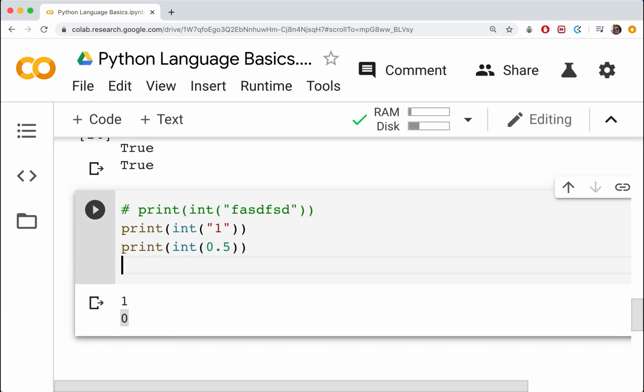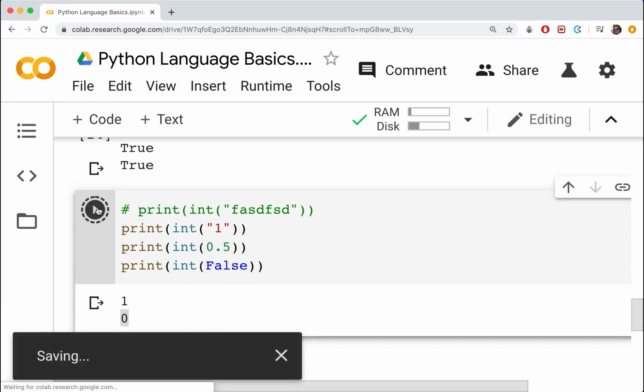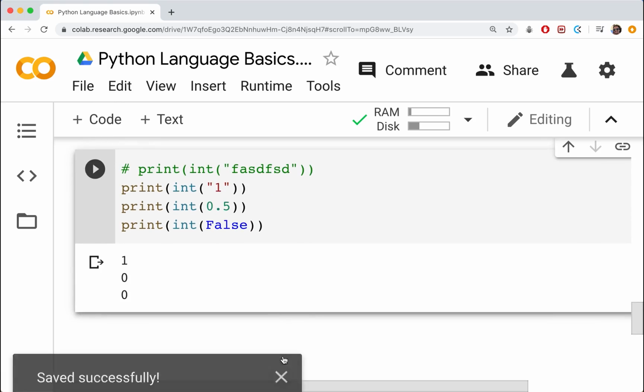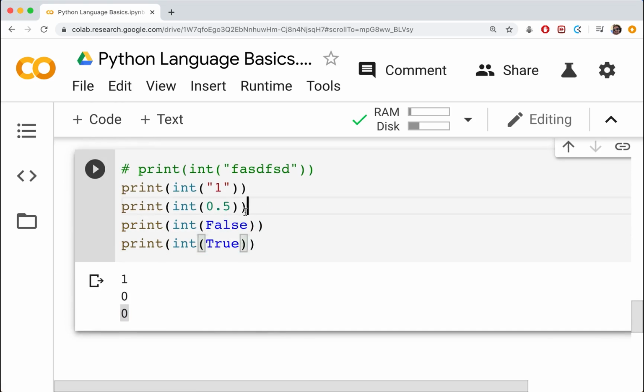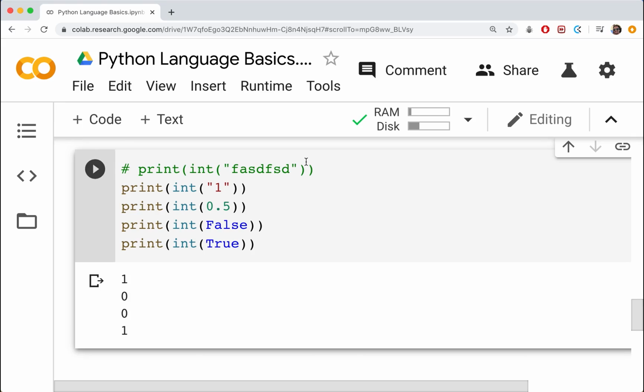All right. And let's see if I try to do an integer of a false literal value. Okay, let's just get rid of that. We actually get a 0. So that does make sense. Same if we did a true, then that should give us a 1. Just like converting between numbers and booleans, booleans and numbers, it gives a similar sort of thing. Okay, so ints do make sense for the most part. Again, we can do string representations of numbers, but we cannot do string representations of anything else.